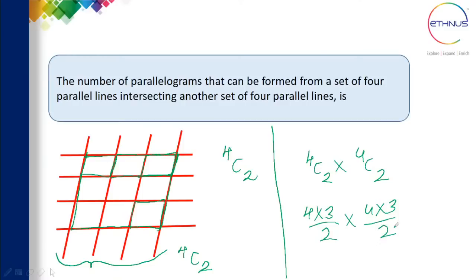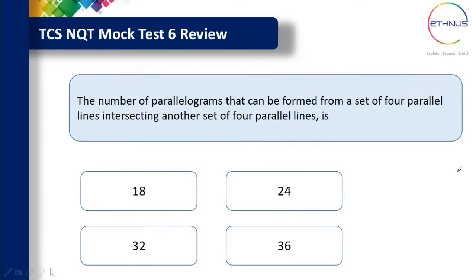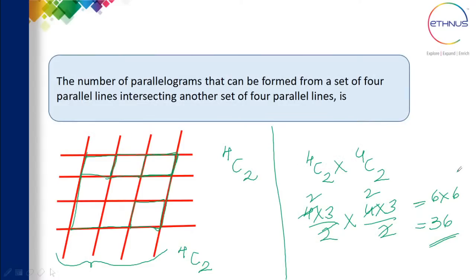If you solve this, we have 2 and 2 cancelling. So 3 into 2 is 6, and 6 into 6 is what we get, which is equal to 36. So totally 36 parallelograms can be formed from 4 vertical lines intersecting 4 horizontal lines. Okay, so the correct answer is 36. That is option 4.